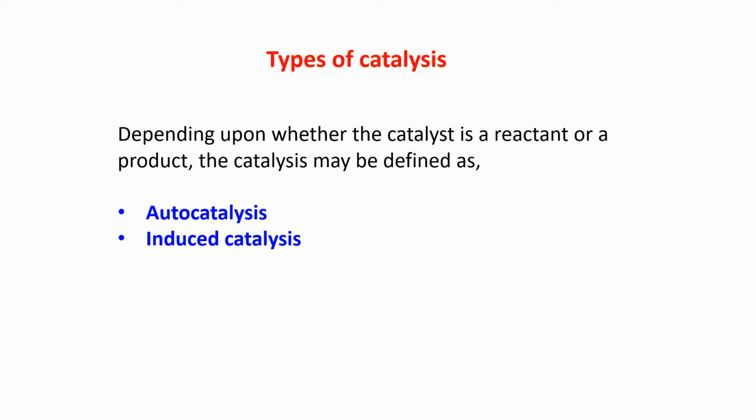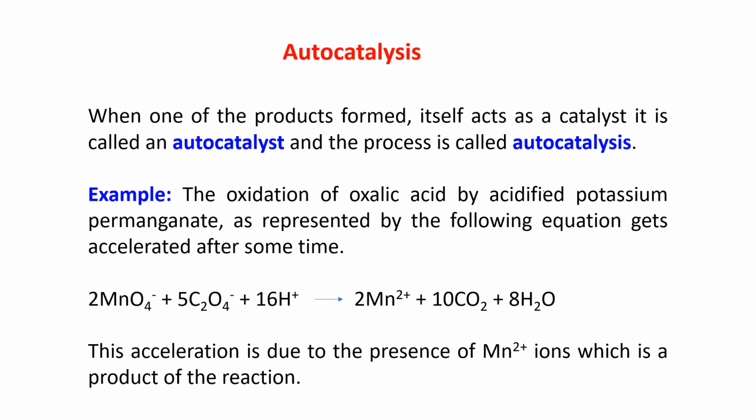Some different types of catalysis depending upon whether the catalyst is a reactant or a product. The catalysis may be defined as autocatalysis, and the second one is induced catalysis. Autocatalysis: when one of the products formed itself acts as a catalyst, it is called autocatalyst and the process is called autocatalysis. Now see the example.